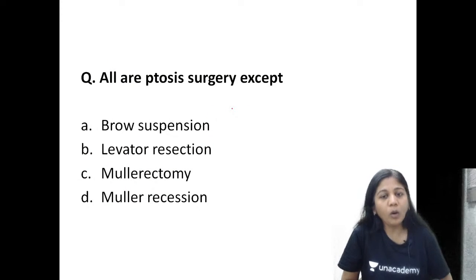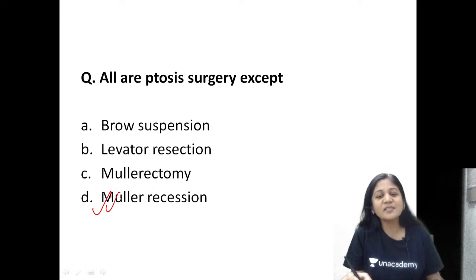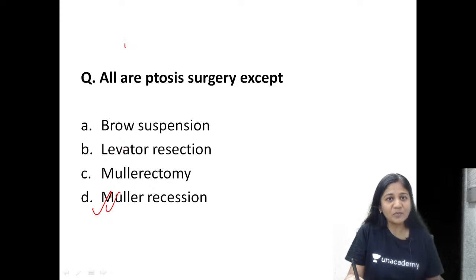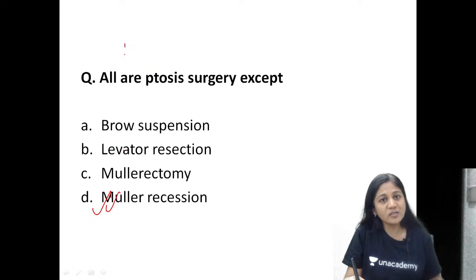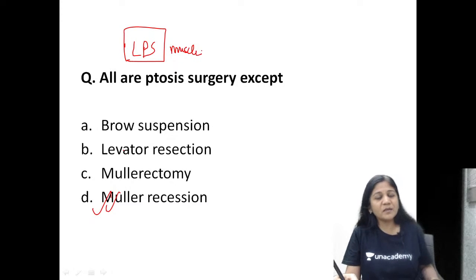So friends, all of them are ptosis surgeries except one. What surgery would you not like to do in ptosis? So the correct answer to this question is molar recession. Please understand the ptosis can be because of various types. We generally treat the congenital ptosis, or a myogenic ptosis. So there may be mostly a problem of LPS muscle. And your LPS muscle is weak.